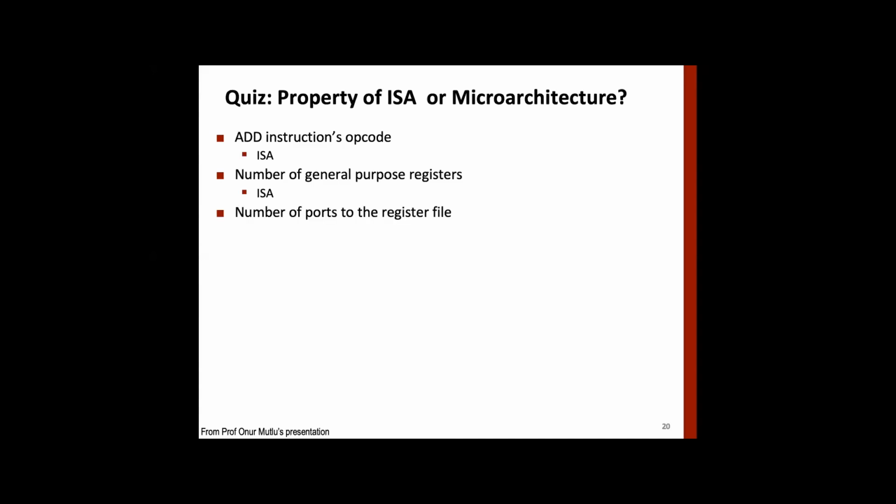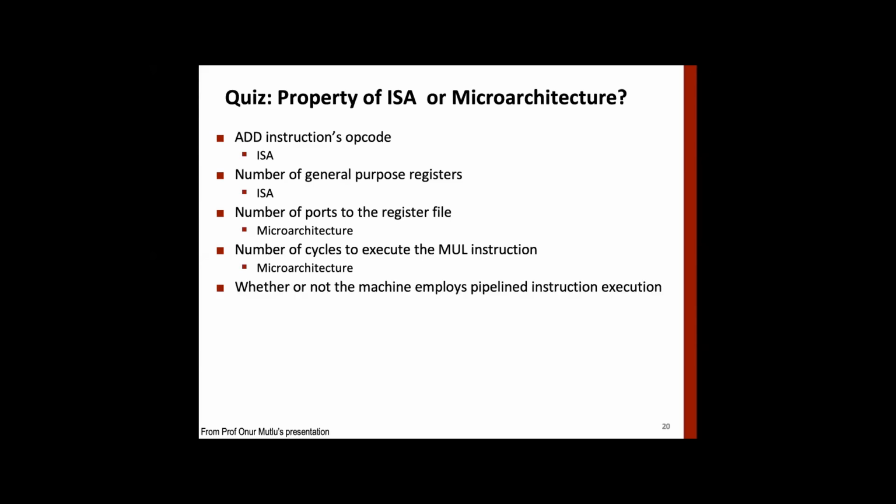Number of ports in the register file. We'll look at what a port is a little later. This is actually hardware implementation. So you can have any number of ports you want, because as a programmer, it's not visible to you. It's part of microarchitecture. Number of cycles to execute any instruction, say a multiplication instruction. It's not visible to the programmer. The programmer knows only about the instruction. How it's actually implemented, whether one cycle or multiple cycles, is not visible to the programmer. So it's part of microarchitecture.